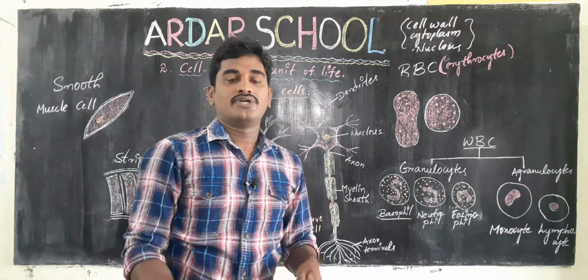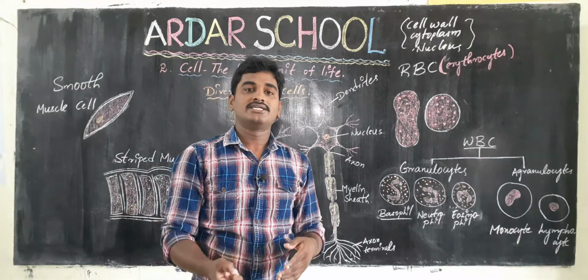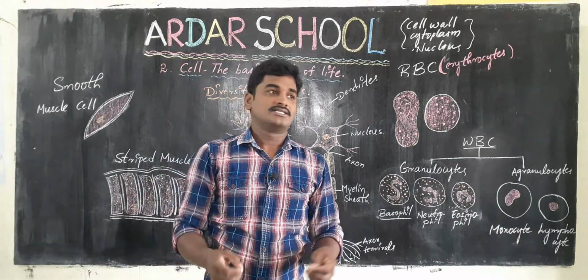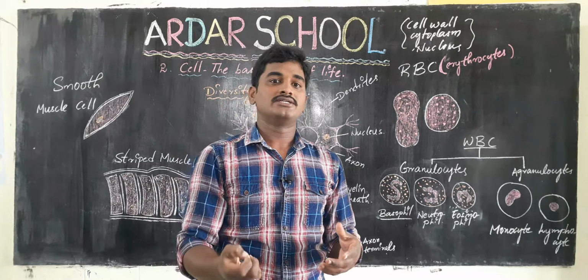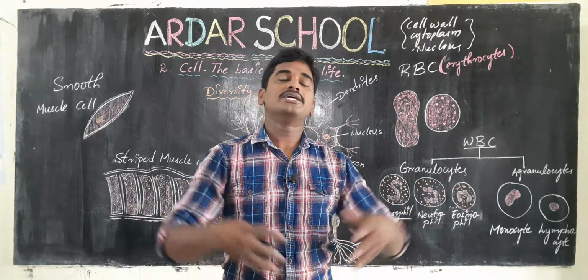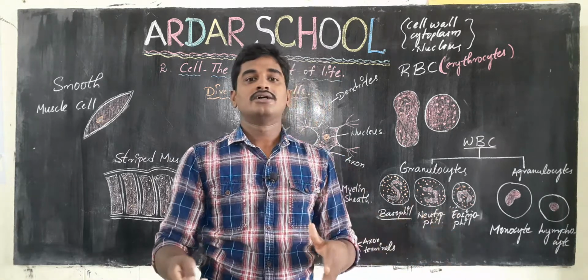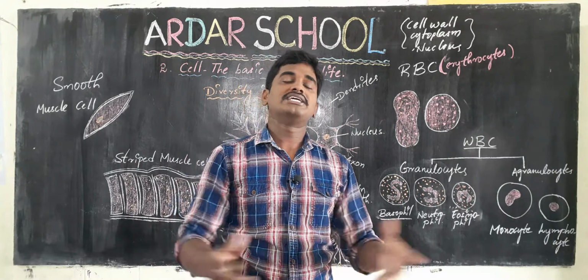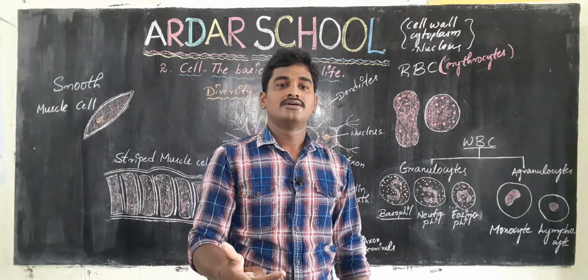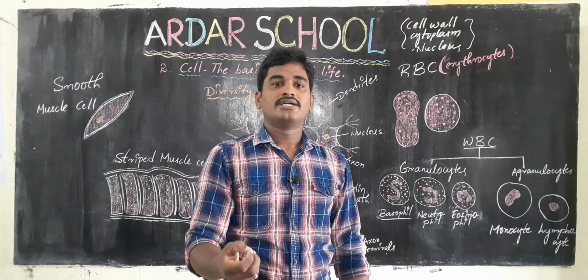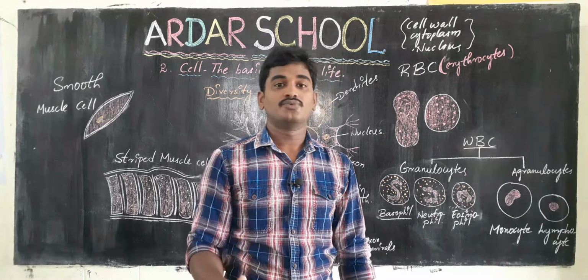In this class we are going to learn about the diversity in cells. Diversity means different cells. We know that our world is a beautiful nature. In nature we have millions of different kinds of organisms. All the bodies of organisms are made up of trillions of cells. In the bodies of organisms there are different cells, and they have different sizes too.